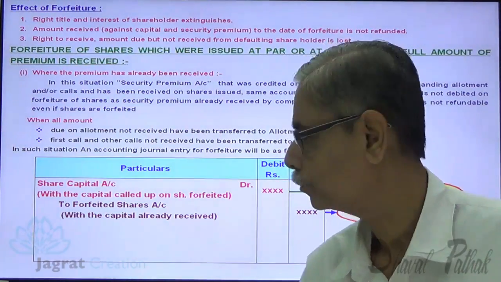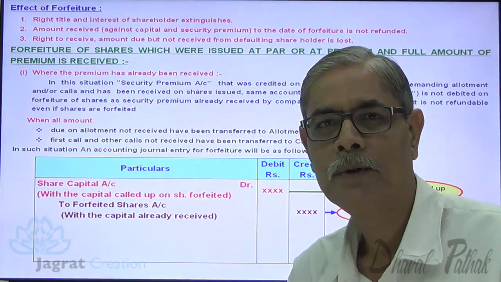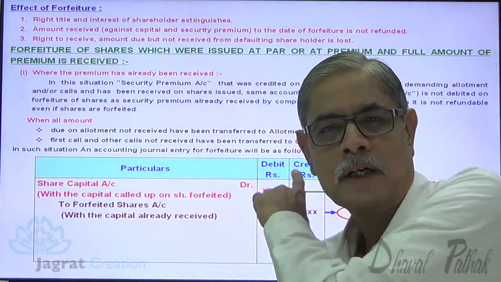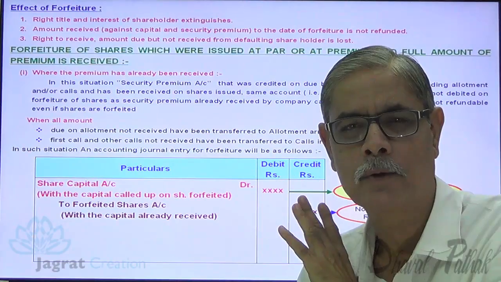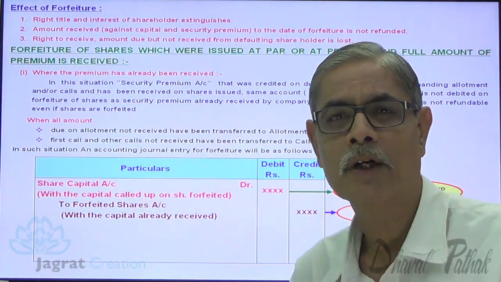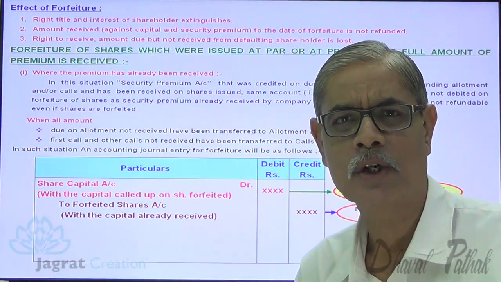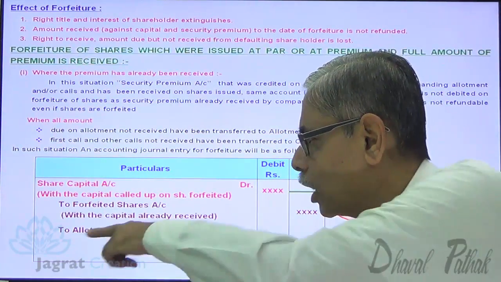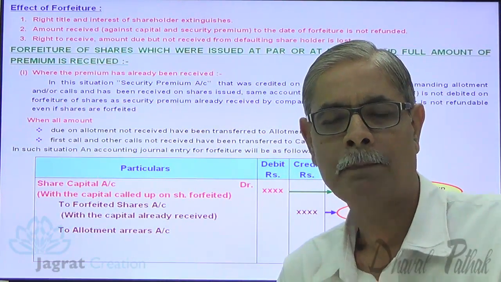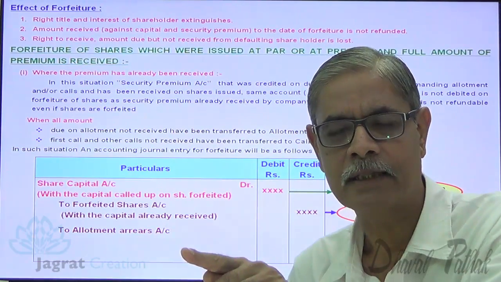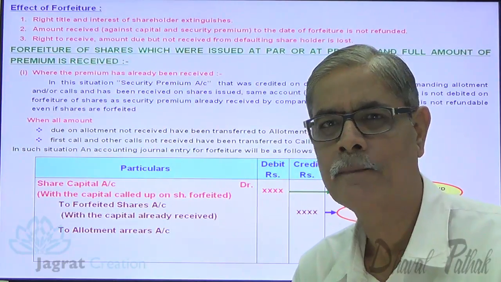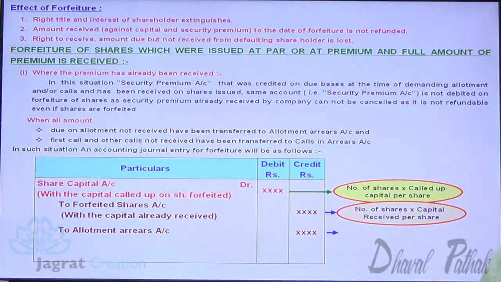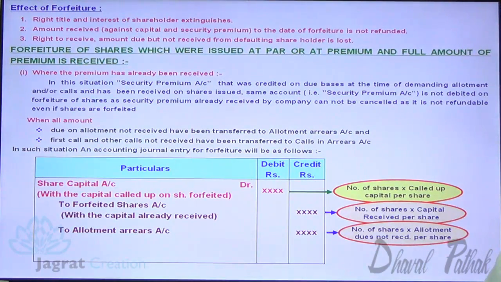Next. Now, called up capital is cancelled. Amount already received is credited to forfeiture account. Now, what about amount due but not received? They are not recoverable. There is a third consequence. So that amount, allotment arrears account is to be credited, because allotment due but not received was transferred to allotment arrears account. So allotment arrears account is to be credited. So number of shares forfeited into allotment due not received per share.